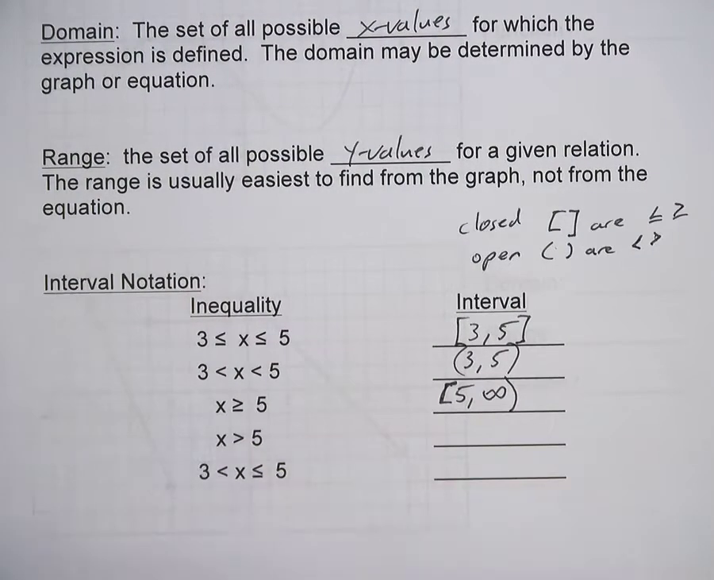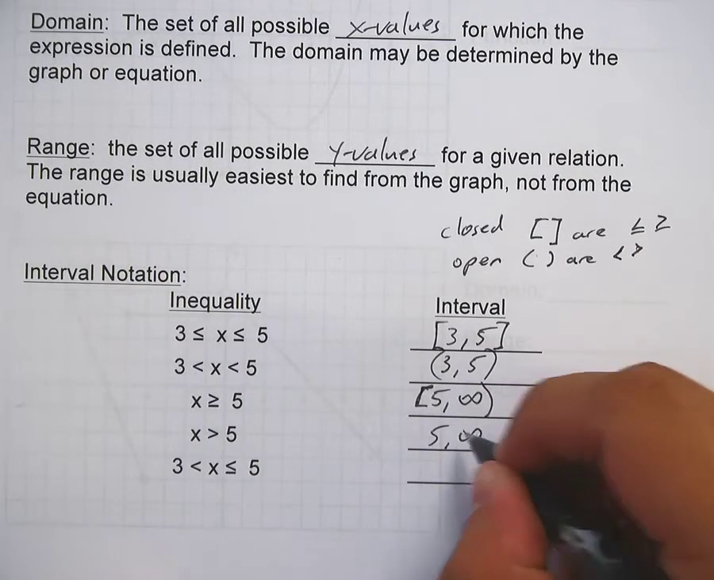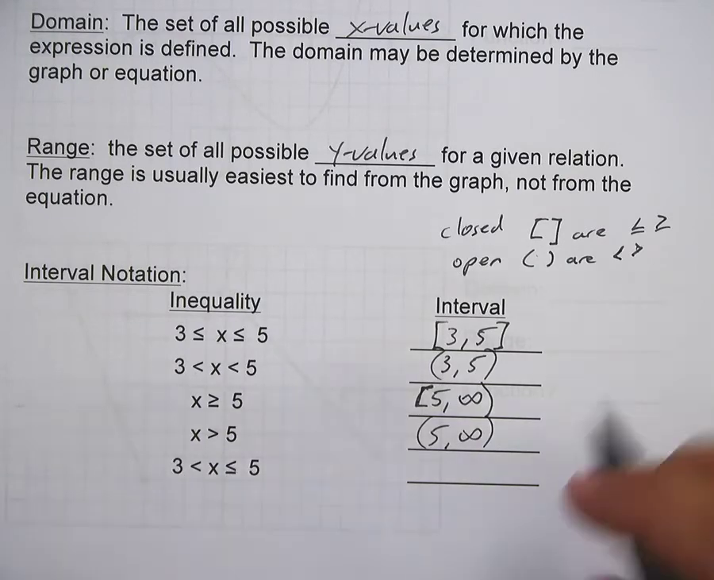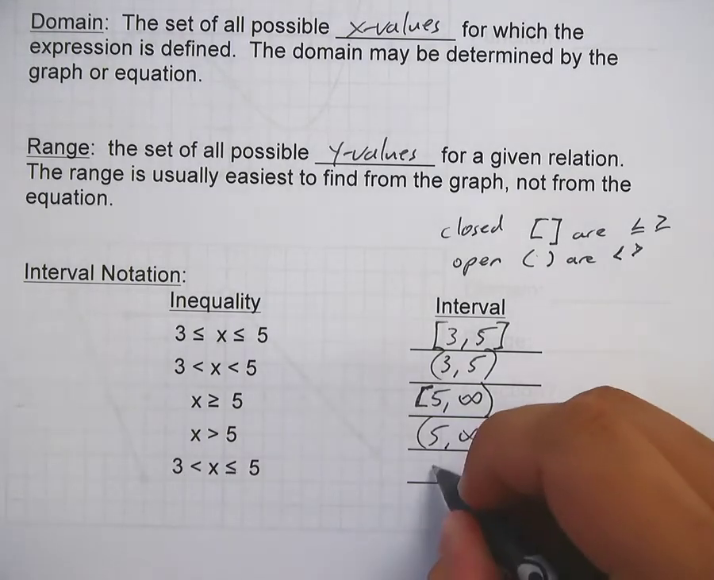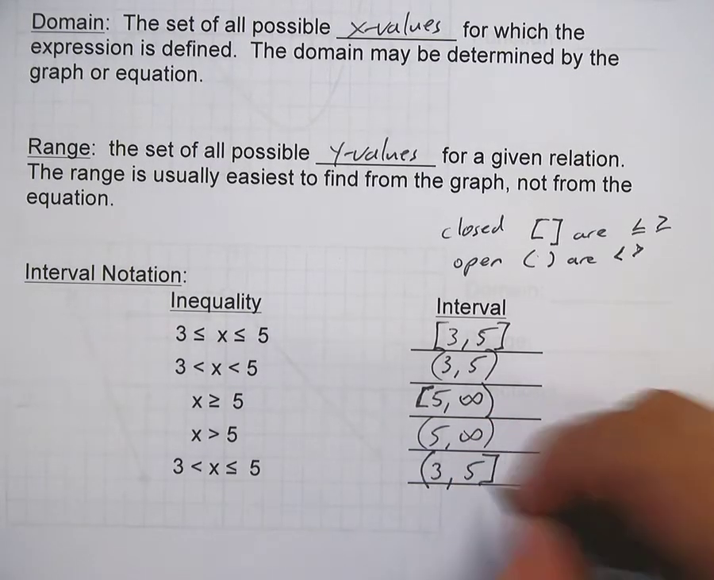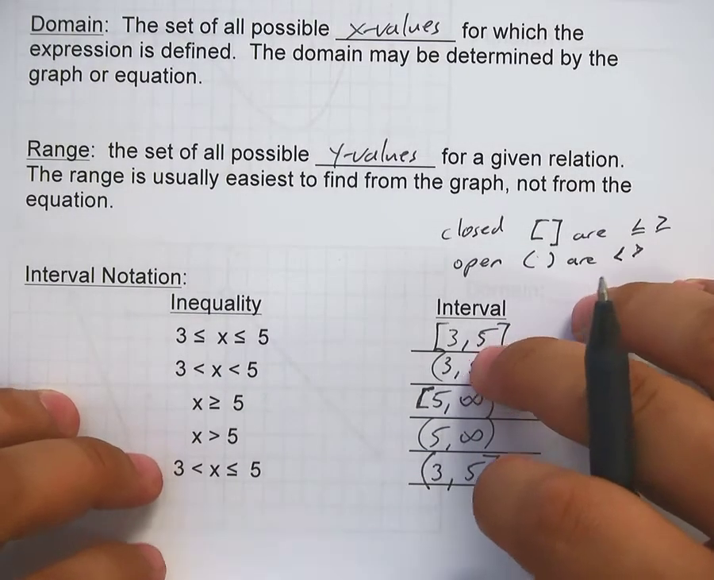Alright, so x is greater than 5, strictly greater than 5. You're talking about 5 to infinity, parentheses everywhere. 3 is less than x, less than or equal to 5, so you're going to be talking about here 3 to 5, does not touch 3, does touch 5. So a little bit of review there on interval notations, just a little bit of something to go along with.